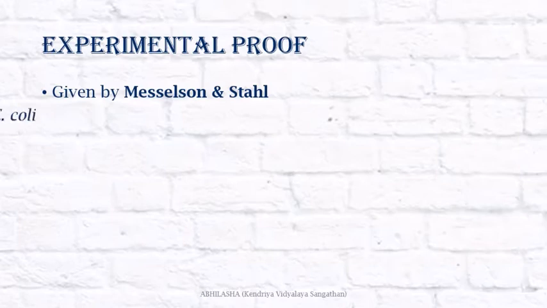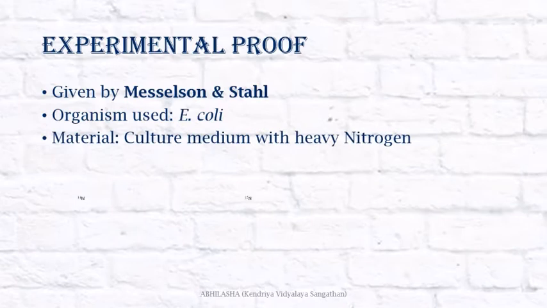Now, before we start studying the experimental proof, some data. The experimental proof was given by Meselson and Stahl. The organism used was E. coli and the material used was culture medium with heavy nitrogen. Heavy nitrogen is an isotope of nitrogen. Normal nitrogen has a mass number of 14.